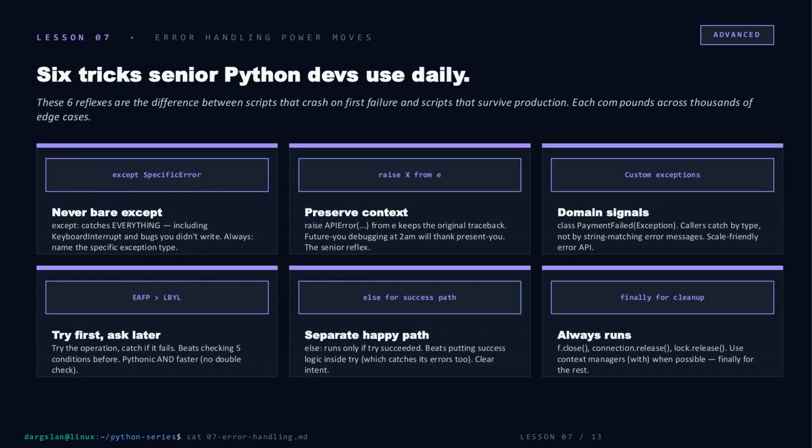Now let's zoom out to the 6 reflexes that separate senior Python from junior Python. Never bare except, always name the type. Raise from e to preserve the original traceback, because future you debugging at 2 a.m. will thank present you. Define custom exceptions so callers catch by type, not by parsing strings. Try first and catch on failure instead of checking 5 conditions up front. Use else to isolate the success path, and finally, or better, a context manager to guarantee cleanup. 6 small habits, massive compounding effect.